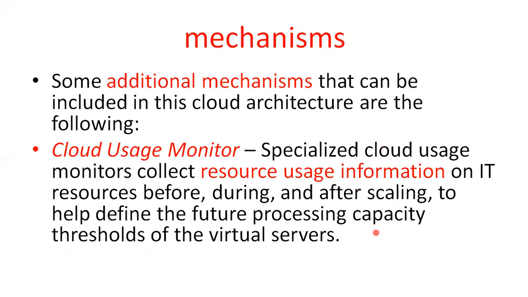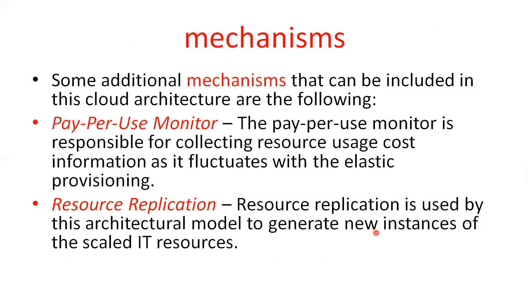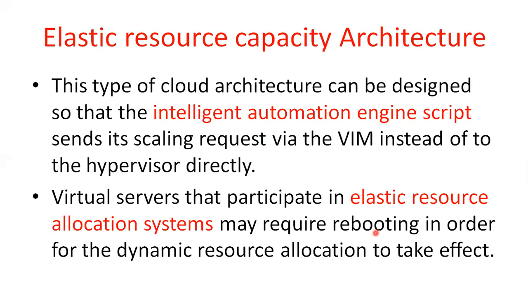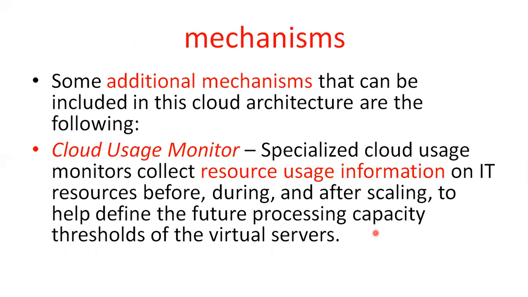Some of the additional mechanisms that can be included in this cloud architecture are the cloud usage monitor, the pay-per-use monitor, and resource replication. These are three different mechanisms used in this elastic resource capability architecture. The first mechanism is the cloud usage monitor. What is a cloud usage monitor?